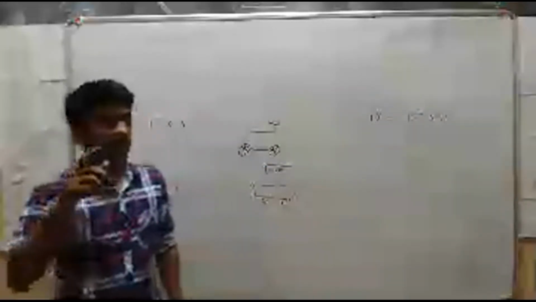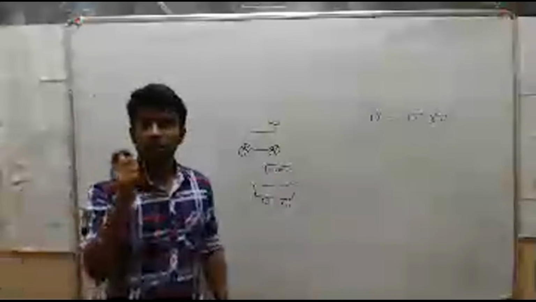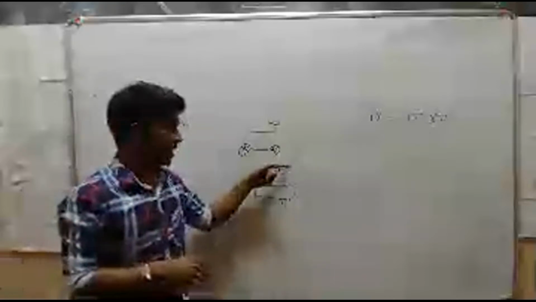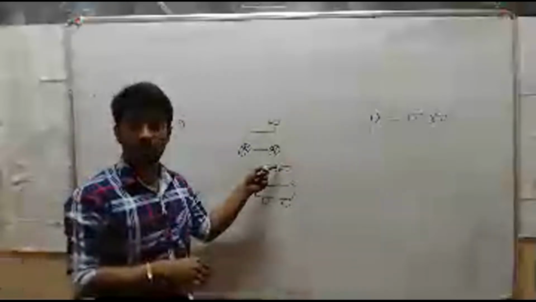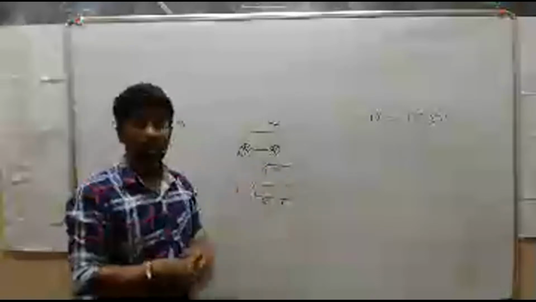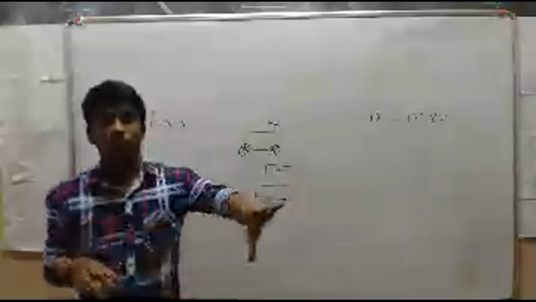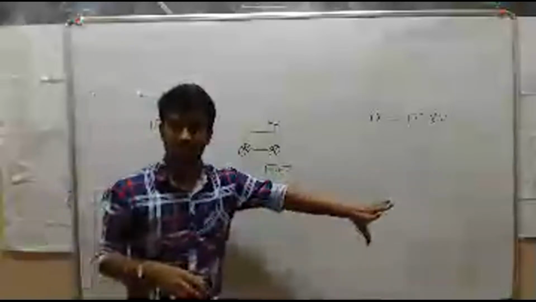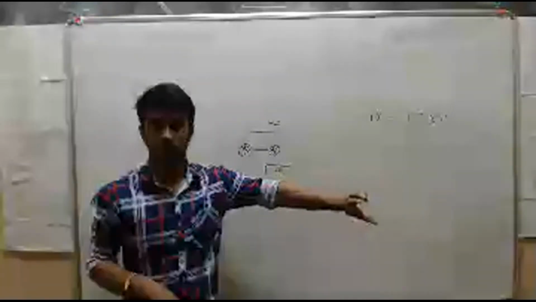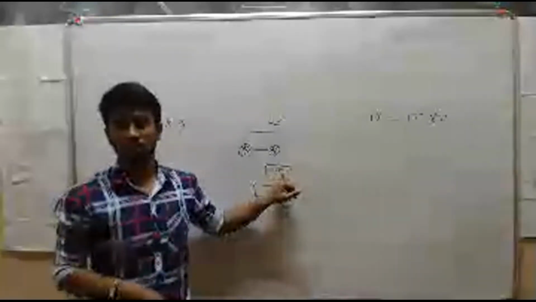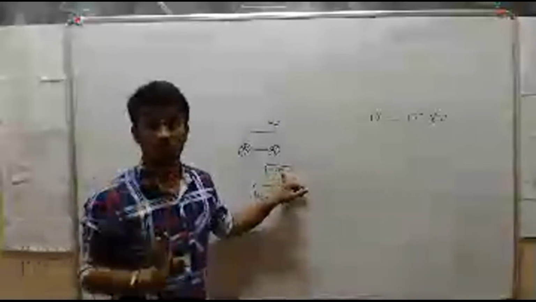If I throw one bullet using my hand, it won't kill you. But if I fire the bullet through this gun, while ejecting from the gun it will come with a huge amount of velocity and huge amount of force. Then it will kill you. If I throw that bullet, it won't kill you.